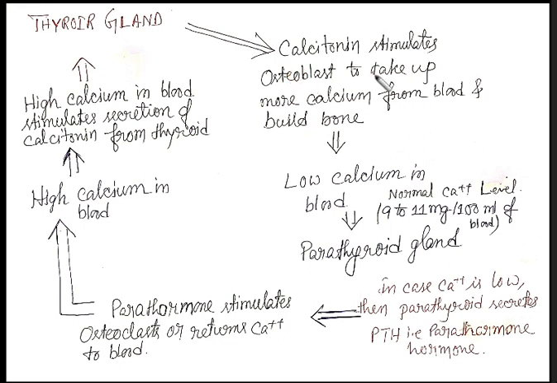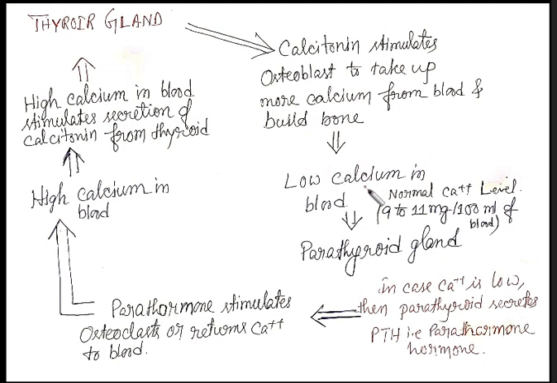बोन में रहता है. क्या करता है? उसका काम क्या है? अगर इसको स्टिमुलेट करेगा तो वो क्या करेगा? मैक्सिमम कैल्शियम जो है ब्लड में जितना कैल्शियम है उससे ज्यादा मैक्सिमम कैल्शियम will be absorbed from the blood because of the effect of this calcitonin hormone. As a result, the bone will become more and more strong, the density of the bone will increase. Okay, it will become more strong.